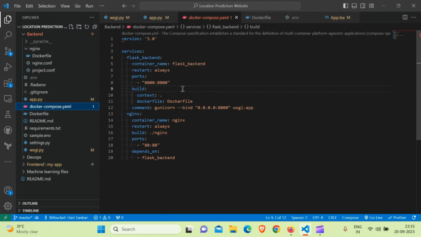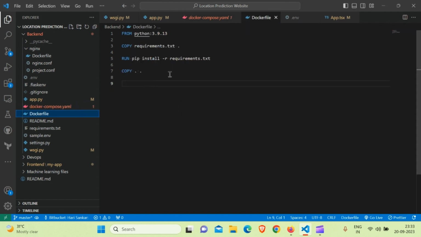So this is by exposing port 8000 and 80 for HTTP, and build. We are actually building this current folder. The context is with the path and Docker file. I'm using this Docker file for building. So this service depends on the Flask backend, which is the main service, and Nginx is used for deploying it.